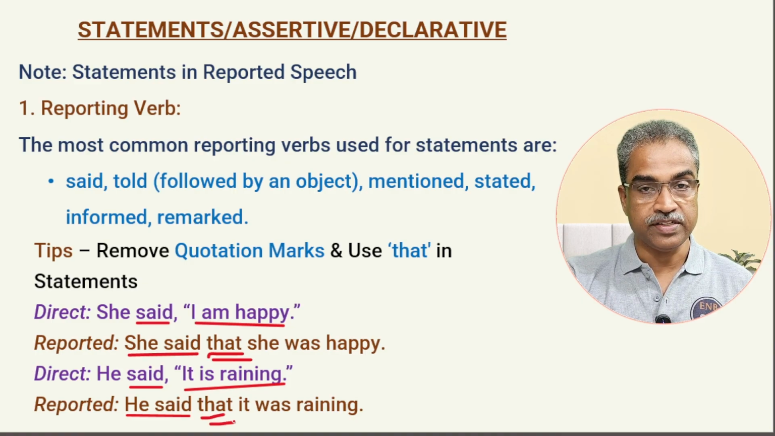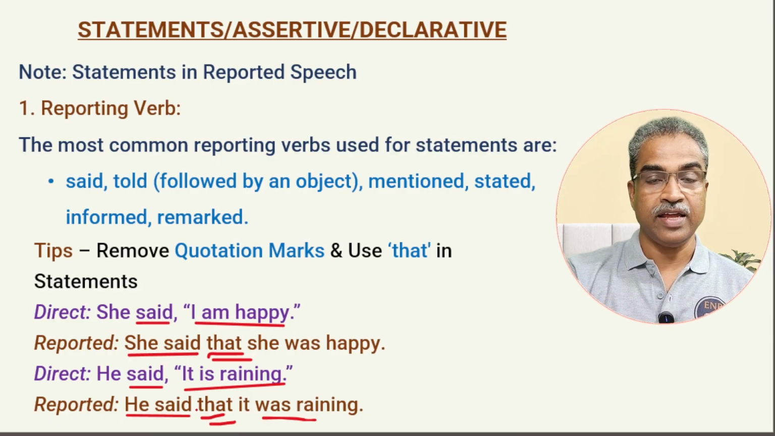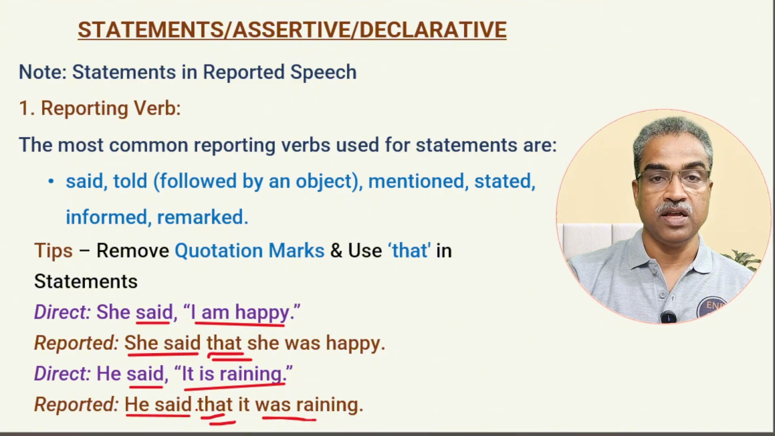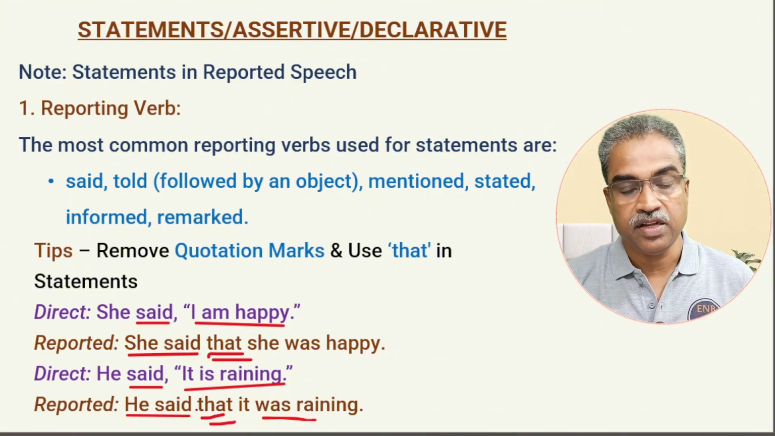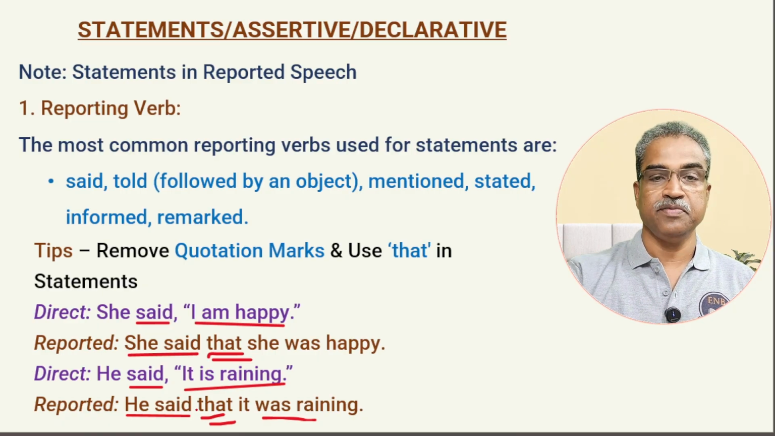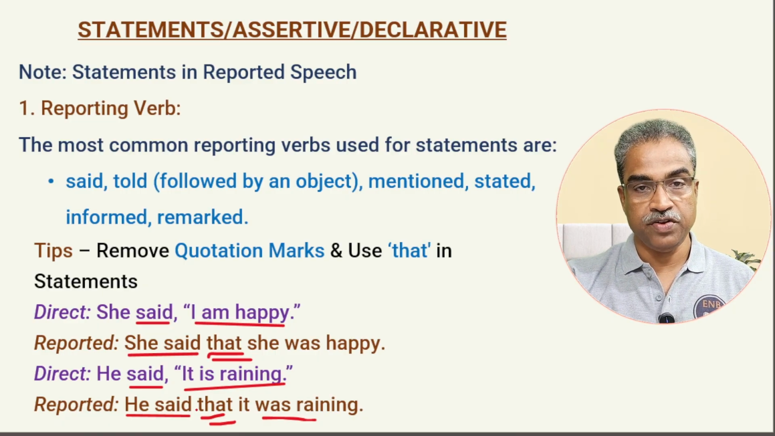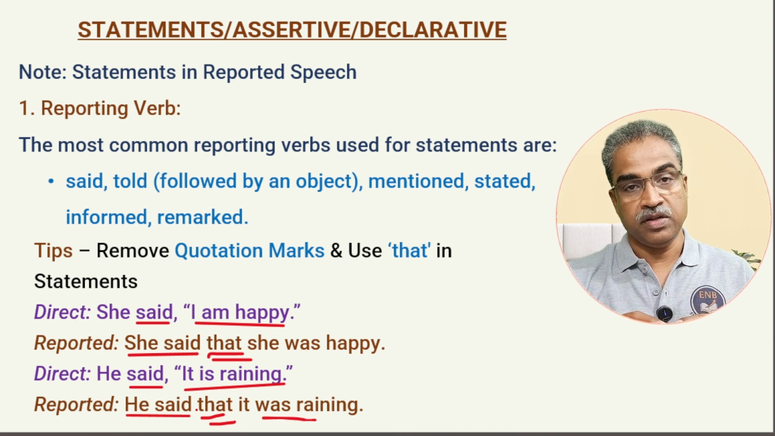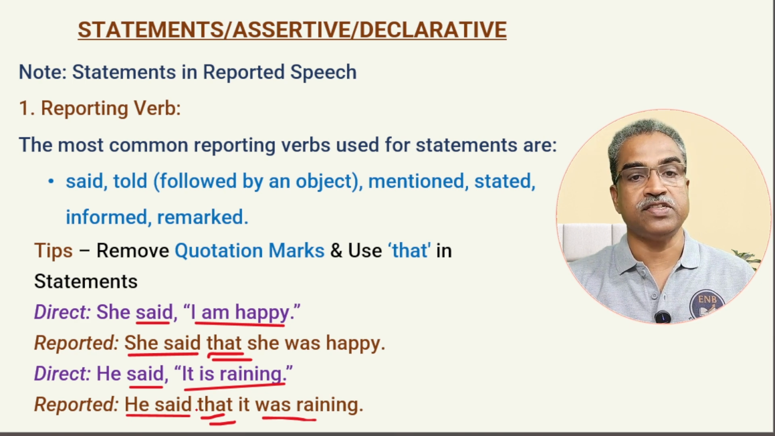He said that it is now changes into was raining. So it is raining is present continuous, and its corresponding past tense is past continuous. So he said that it was raining. He told that it was raining. Is it clear? Please go back to our previous video and take screenshots of all those slides there.